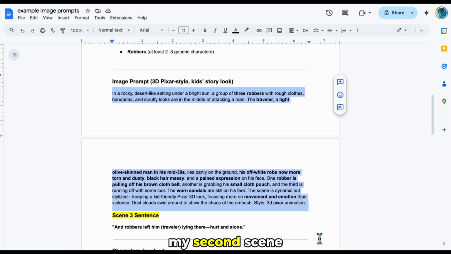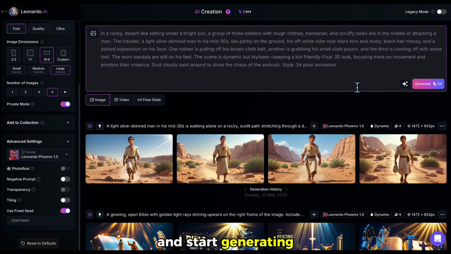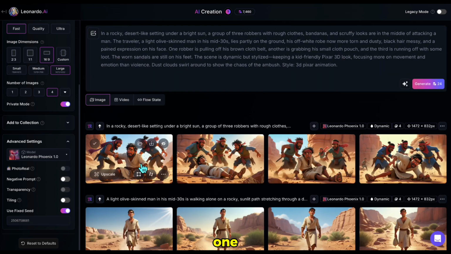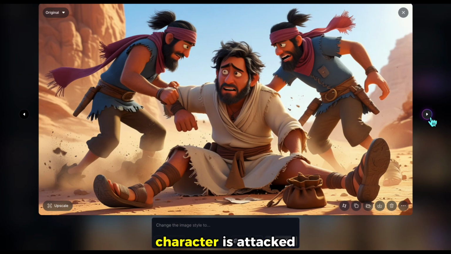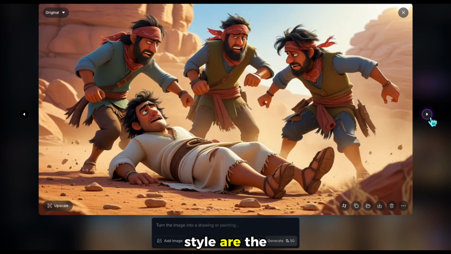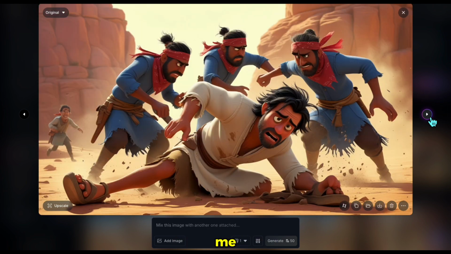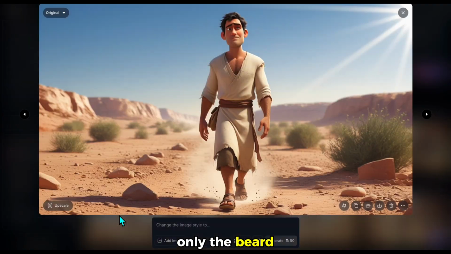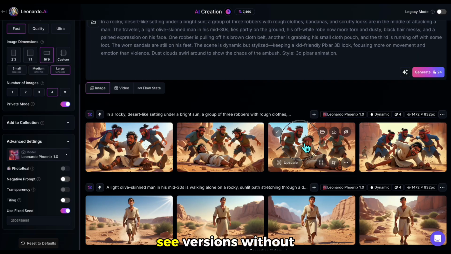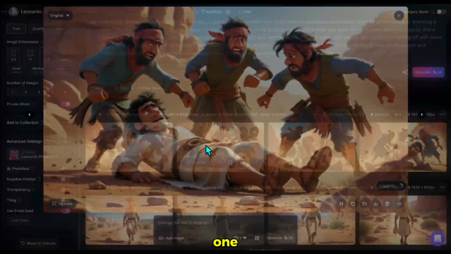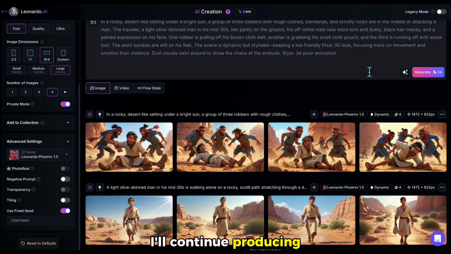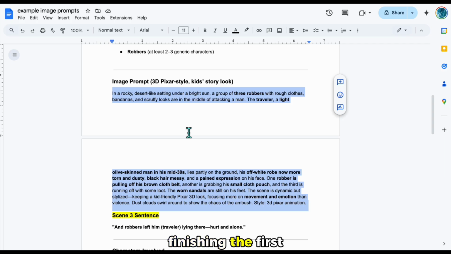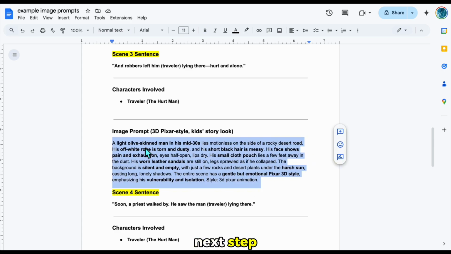Now I grab my second scene and its prompt and start generating. As you can see, in this one, we want a scene where our previous character is attacked by thieves. Let's check the scenes. Yes, the clothes and style are the same as before. Looks usable to me. Only the beard seems a little off, but I also see versions without beards, like this one, also usable. I'll continue producing the rest of the scenes this way, finishing the first 4 and moving on to the next step.